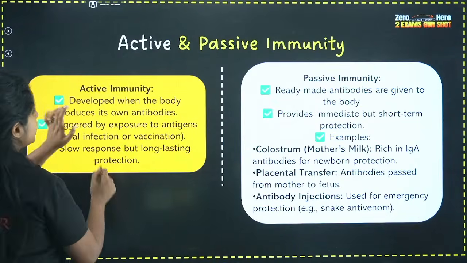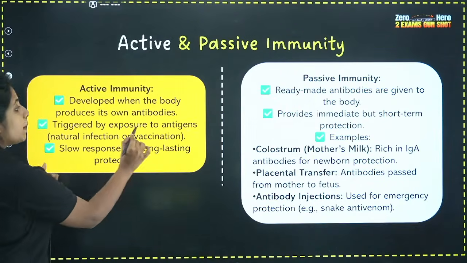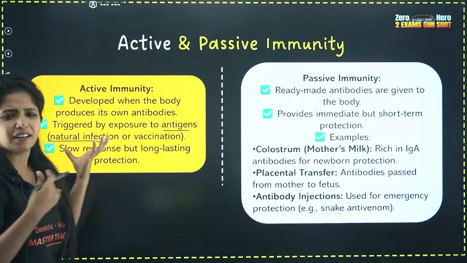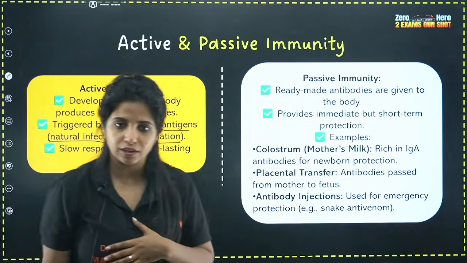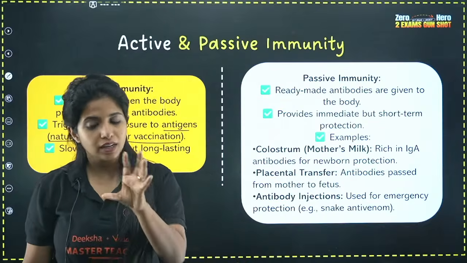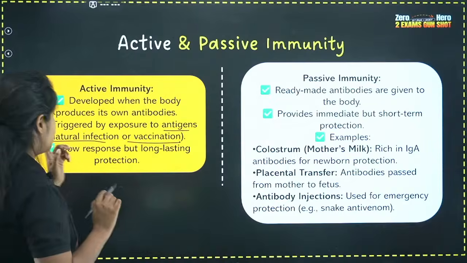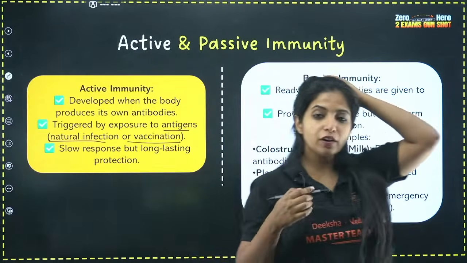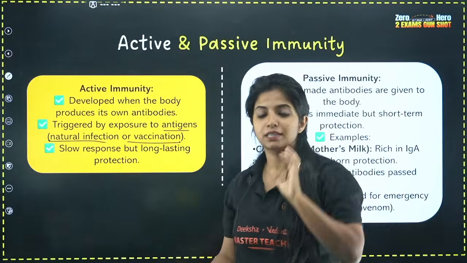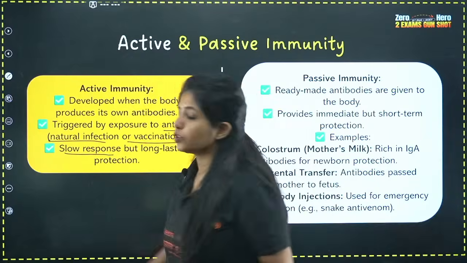So active immunity is developed when the body produces its own antibodies, triggered by exposure to antigens, as in natural infection, or when someone gets vaccination. In vaccination also you are given weakened pathogens, and you are waiting for your body to produce antibodies. Here you need to understand one very important thing: since you are relying on your body to produce antibodies, it is going to be a very slow response.